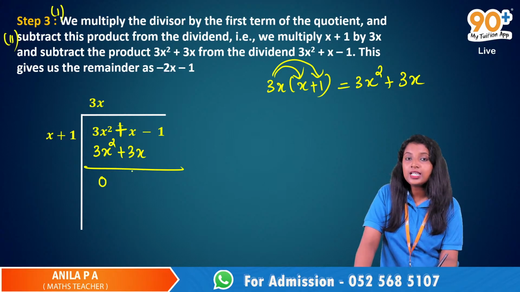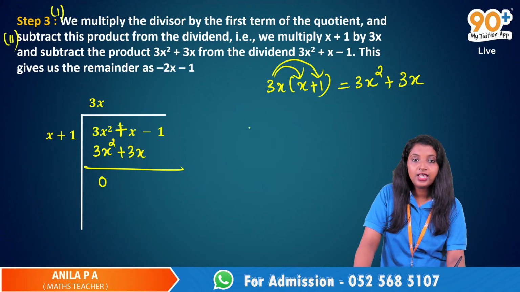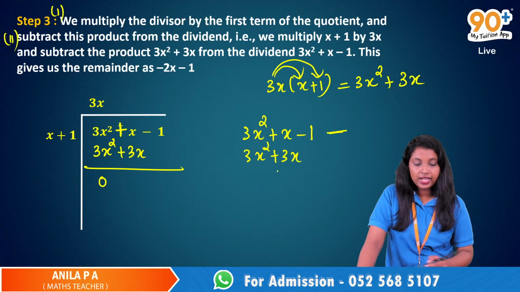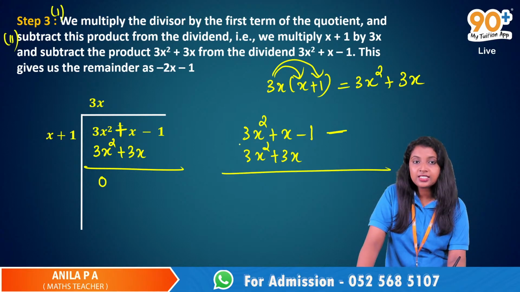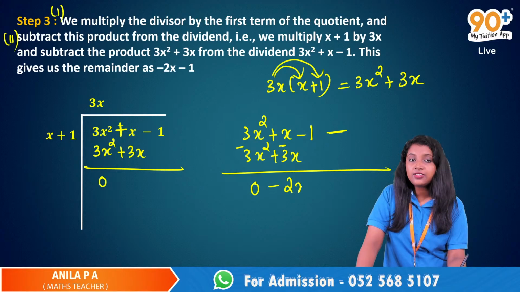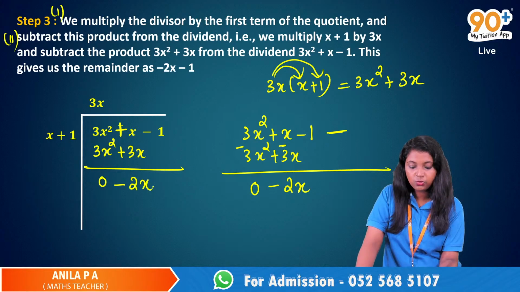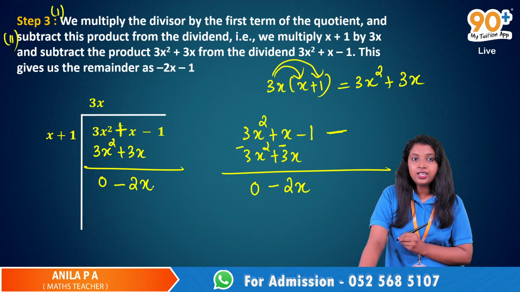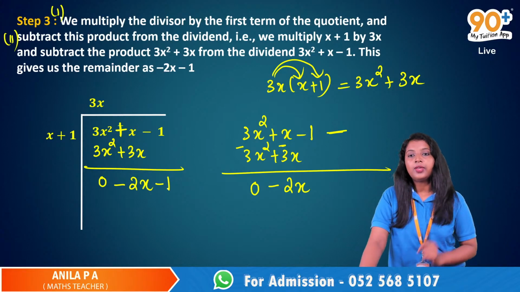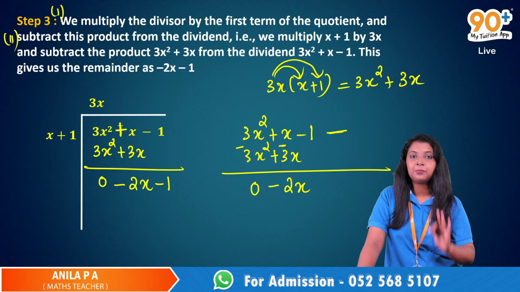Then x minus 3x. Okay, we are subtracting. This is 3x squared plus x minus 1. Then 3x squared plus 3x. We are going to subtract this from 3x squared plus x minus 1. So the first one will be 3x squared minus 3x squared, that is 0. Then this is x minus 3x and that is negative 2x. So we will get negative 2x. And here negative 1 is there. This is step number 3.